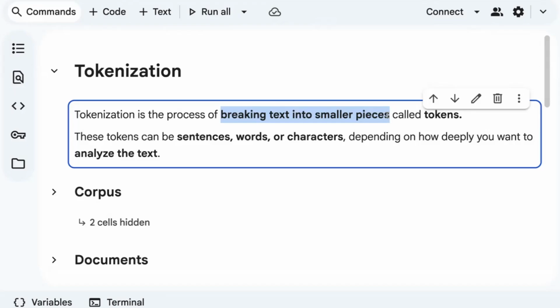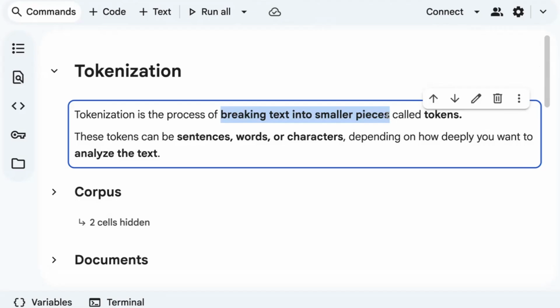Let's say, for example, I'm your teacher. If I teach you everything in one day, you don't understand. I have to break it down so that if I explain every concept on every single day, you'll understand it better, right? Similarly, when you have some text data or documents, if you pass the entire data to your model, it will not understand. So you have to break it down into smaller and smaller pieces. We call them tokens. It can be sentences, words, or characters, depending on how well you want to analyze your text.